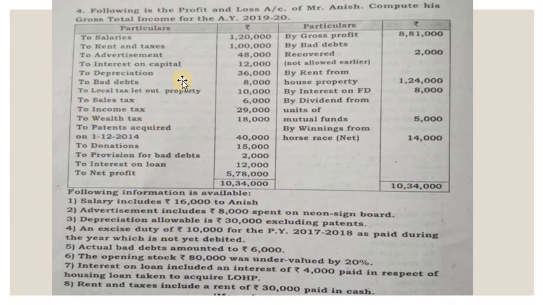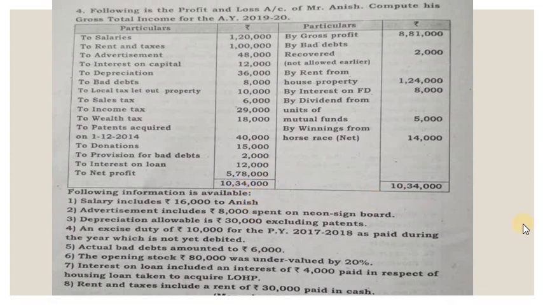So there will be some inadmissible expenses here, so we have to add them back to the profit because they are already debited. Debited means it's minus from the income, so we have to add back to the profit. Then there are certain incomes here which are not related to business, which are already credited. We have to minus them, so we have to reverse the method. Then there may be some items which might not have been debited, so we have to debit them. That means we have to minus them. So this is what we have to do.